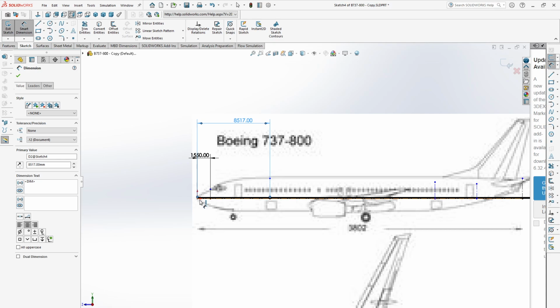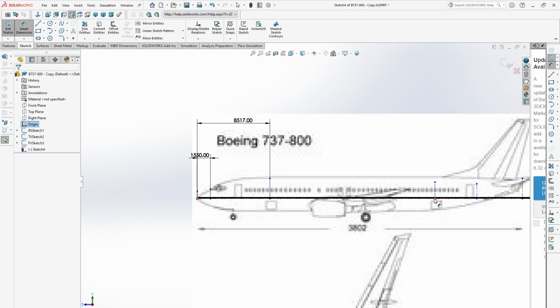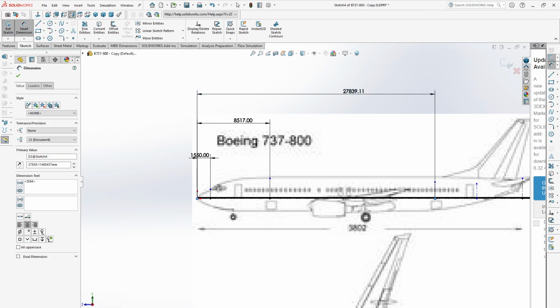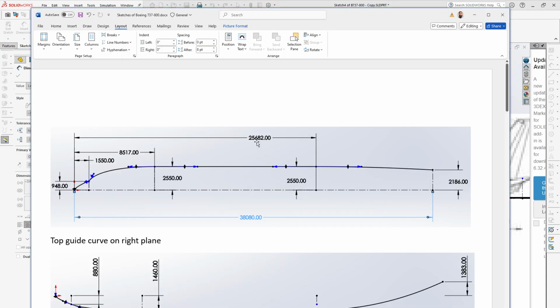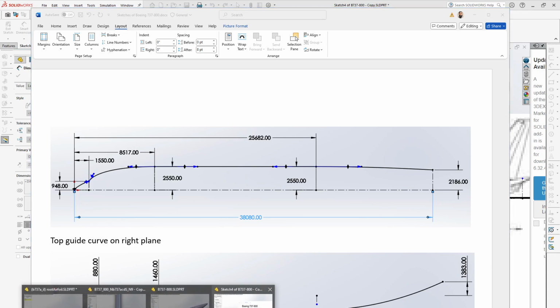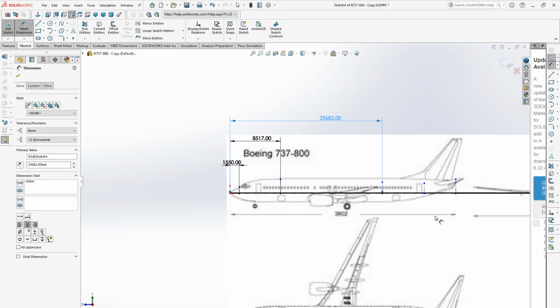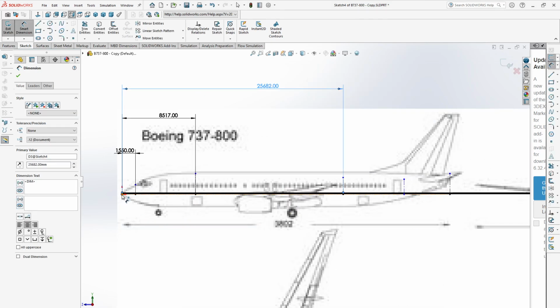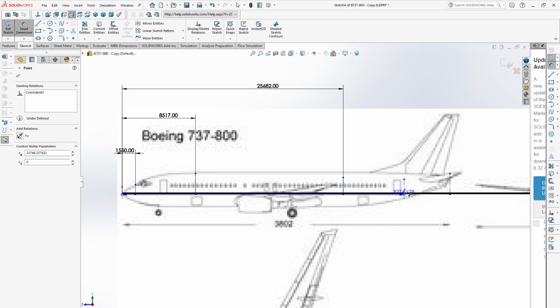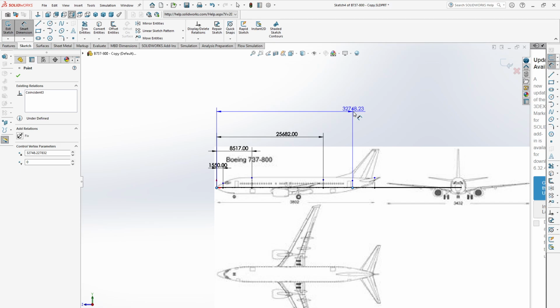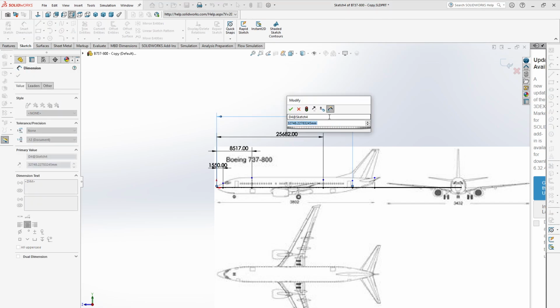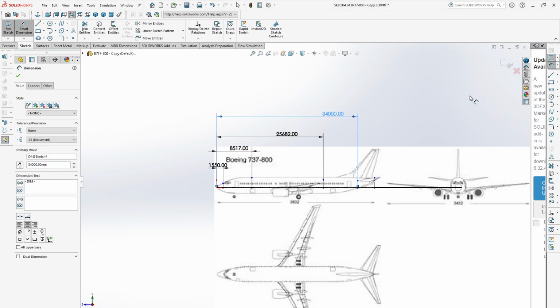Now the distance between these 2 points will be 25682. Okay, now the distance between 2 points, G4, is exactly 34,000.